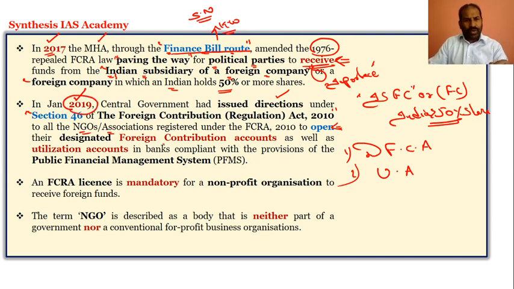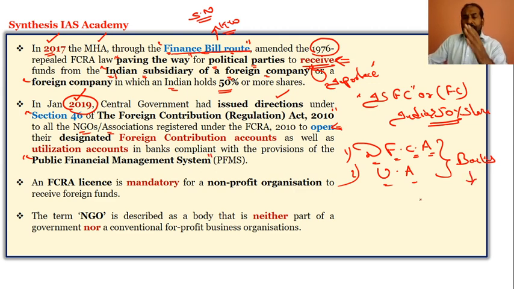This is the latest one, that the NGOs or any associations which receive foreign contribution or funds should open their designated foreign contribution accounts and the utilization accounts in banks in India, compliant with the provision of the public financial management system.